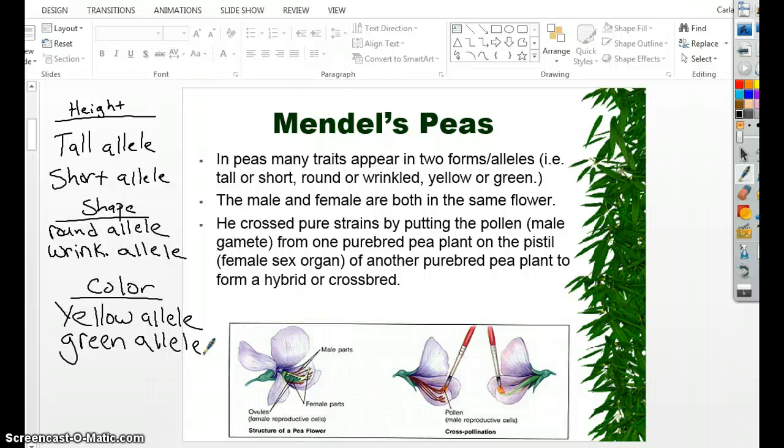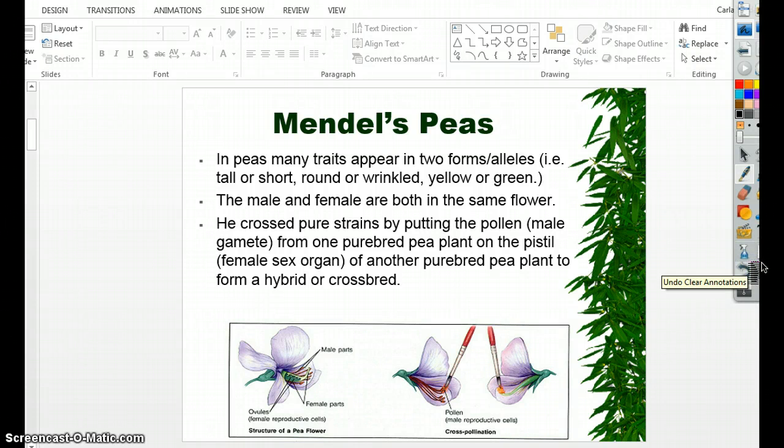He kept track of which one he pollinated, of where the pollen went from and where it went to, so he knew who the mom was, he knew who the dad was, and then he looked at the baby seeds that were produced. He could not have pollen flying around his greenhouse randomly. He wouldn't know who the father was, and then he would have no way to explain his results. You always have to have controlled experiments. Let's go ahead and look at some of his results.